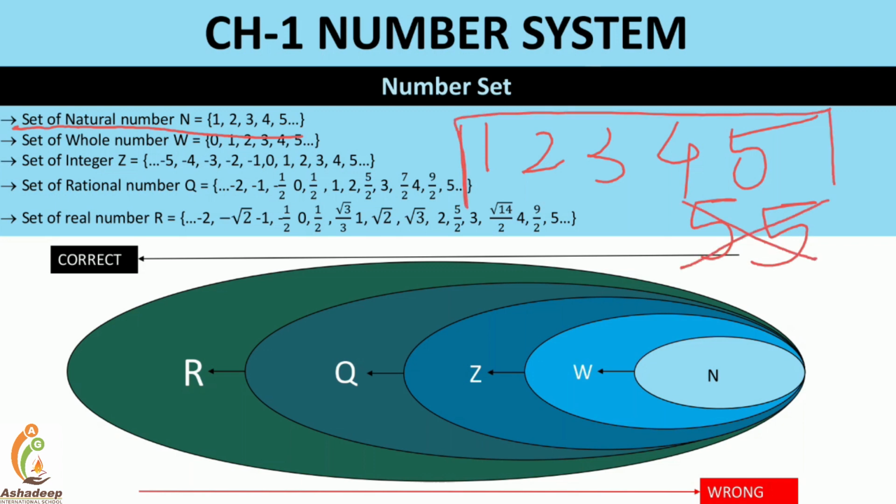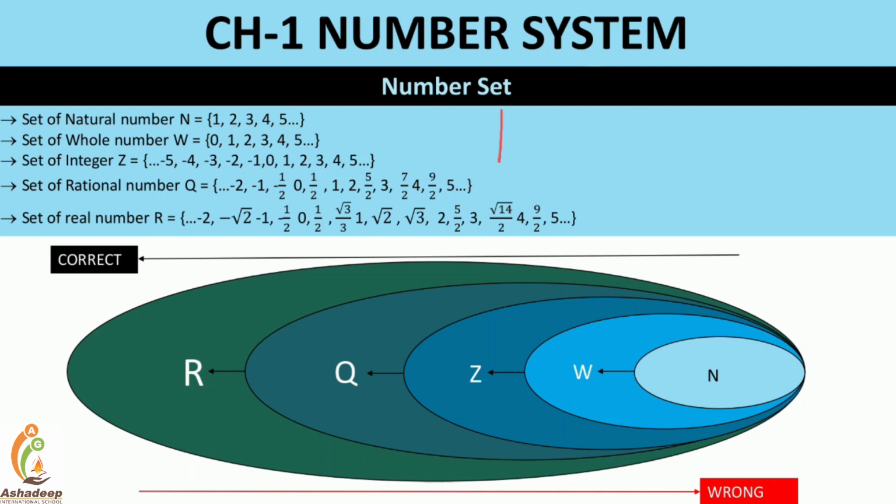Only and only positive integers. Is that clear? 1, 2, 3, up to infinity. It includes 100, it includes 199, it includes 1 lakh. So many numbers are included in the natural number set, but those numbers are only and only the integers,